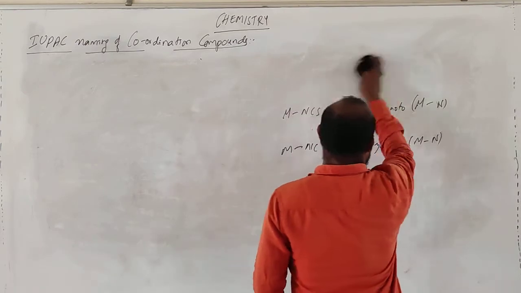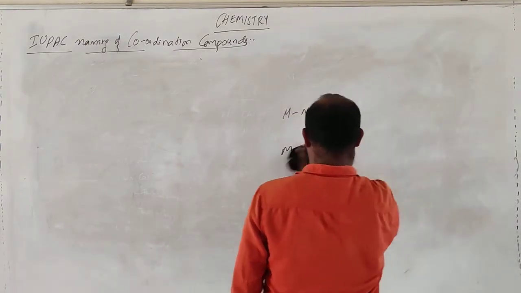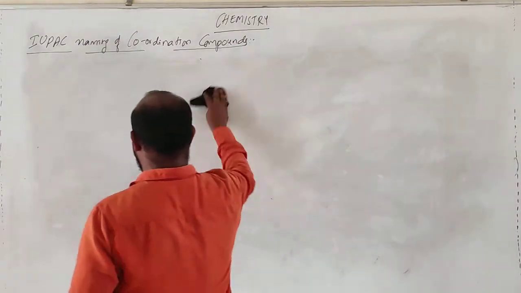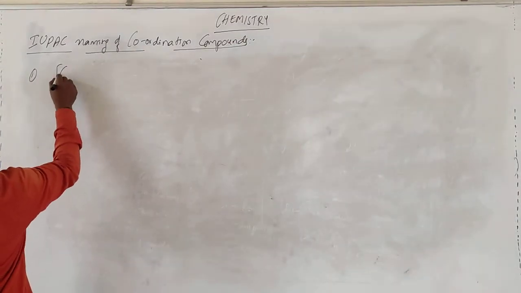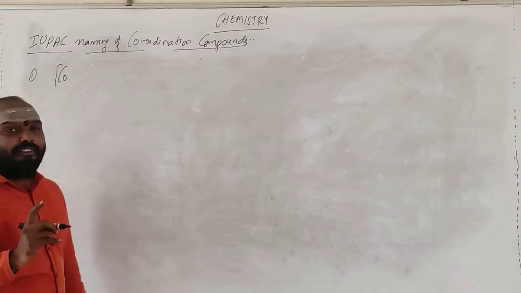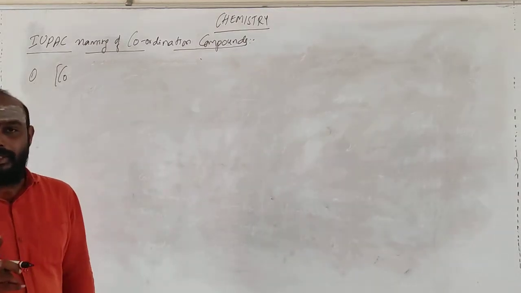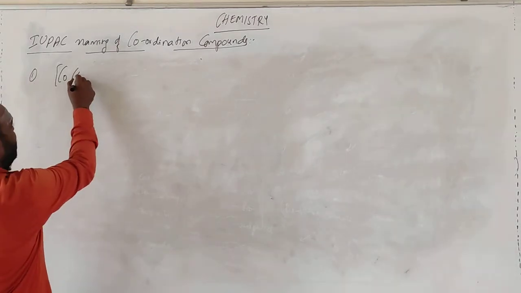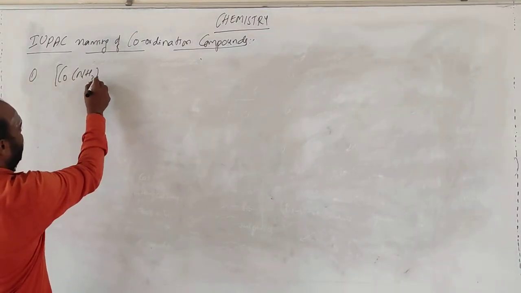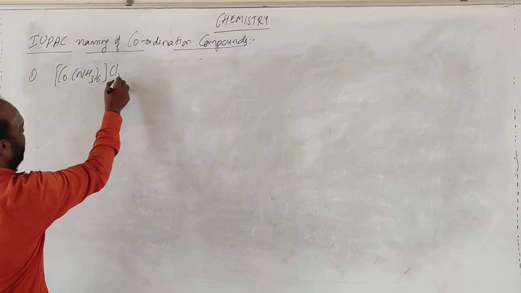So let us take our famous example, the first one. Now we are going for positive species. Positive means the coordination sphere has a positive charge. [Co(NH3)6]Cl3.